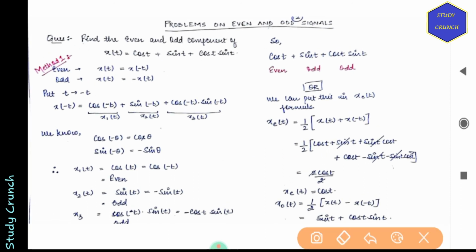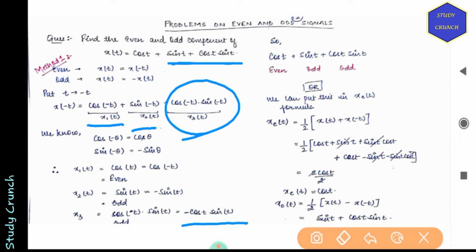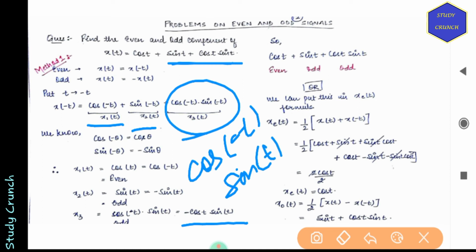Now let us look at some examples. We have to find out the even and odd component of this term. So we have cos t plus sin t plus cos t sin t. We know that cos t is even, sin t is odd. So we have x1 as even, x2 as odd. Now for the third term, we have cos t sin t, that will be odd because we'll be putting value of t as minus t, then sine of minus t, which will come out to be odd.